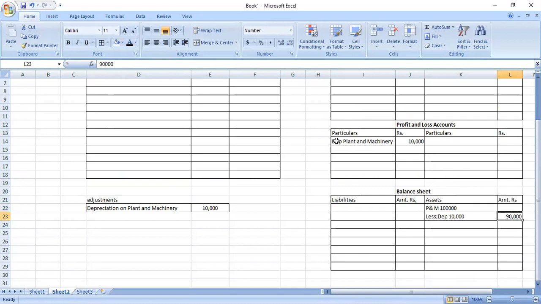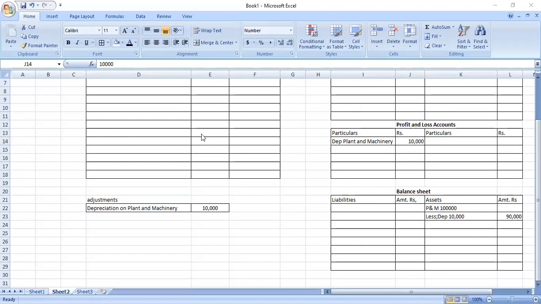Then depreciation of plant and machinery, profit and loss account debit side. Is it correct, all of you? Yes, sir. Okay. So this is a correct treatment. Why do I follow this technique generally at the beginning of your final account? Because you must understand the logic, how the accounts are prepared, why there is a need to understand the trial balance, the various adjustments, and what is the effect of this.